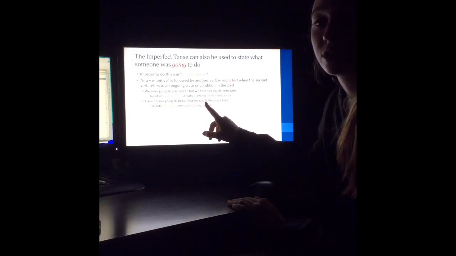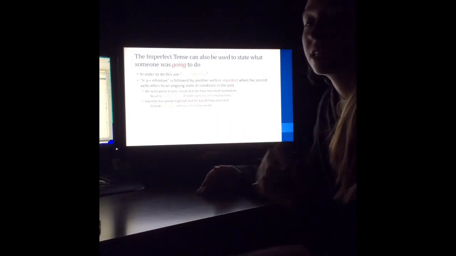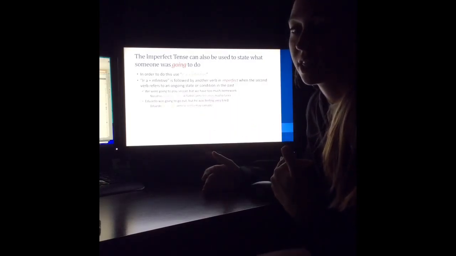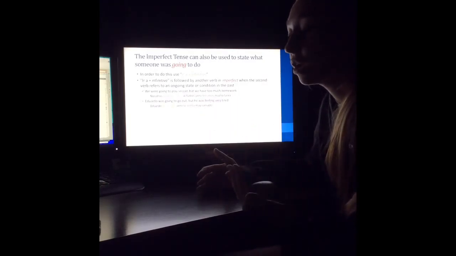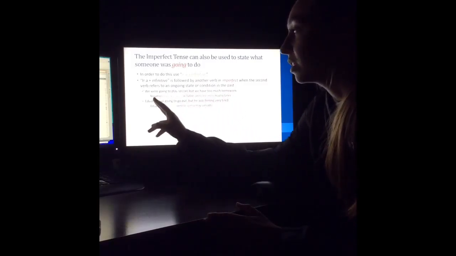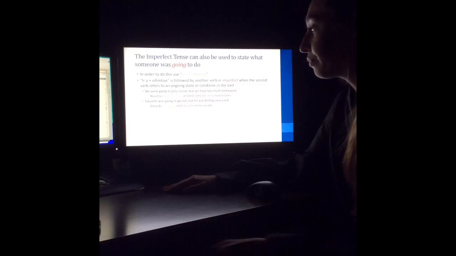And tener here is your second verb, and it's conjugated in the imperfect tense. So we know how to conjugate that in the imperfect tense. Since it's an ER verb, we add the íamos ending to comply with the nosotros subject.